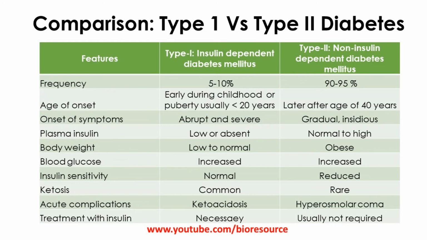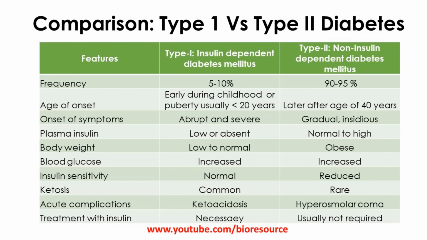The plasma insulin levels are low or absent in type 1, whereas in type 2 there is a normal to high level of insulin. The body weight in type 1 is low to normal, whereas in type 2 it is obese. The blood glucose levels are increased in both cases, type 1 and type 2.